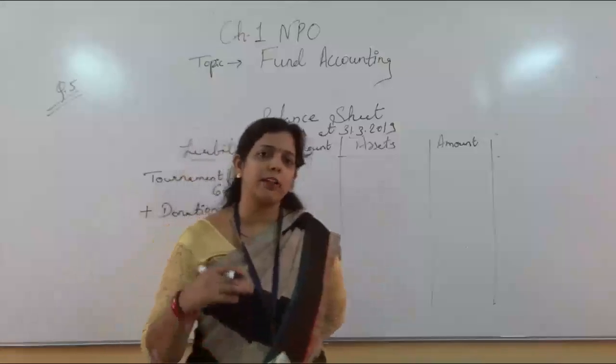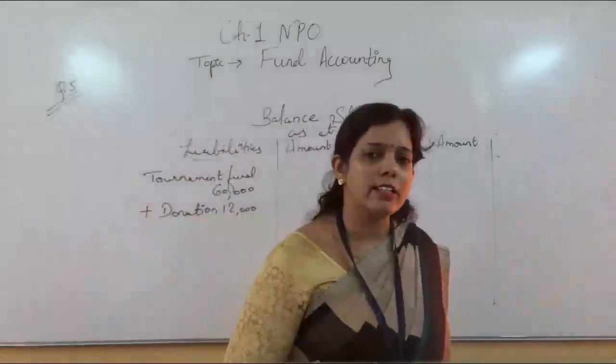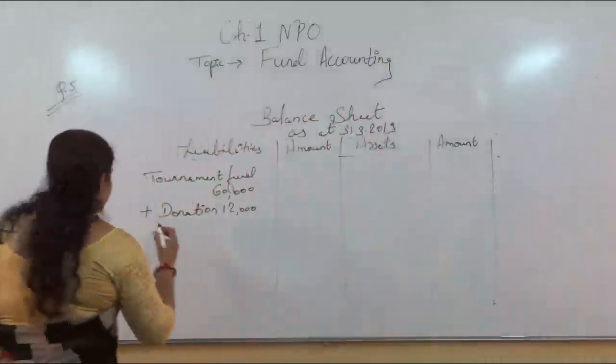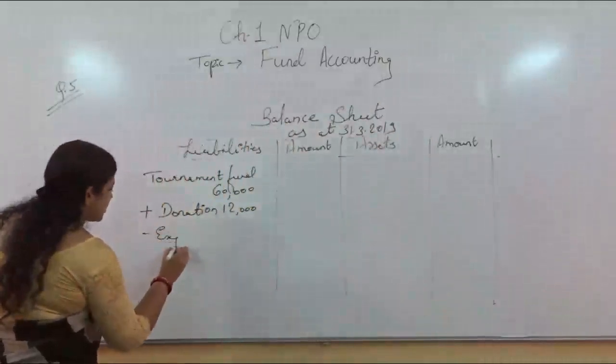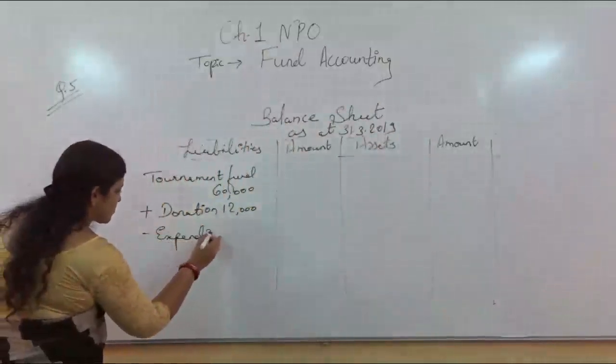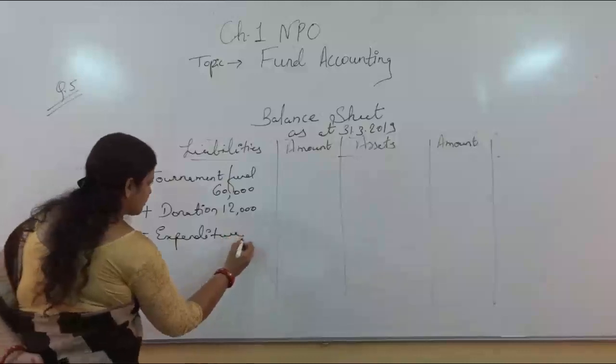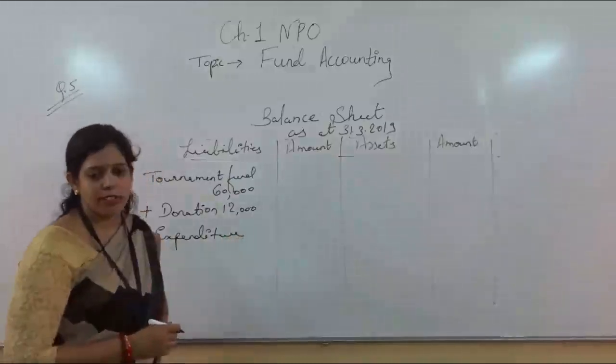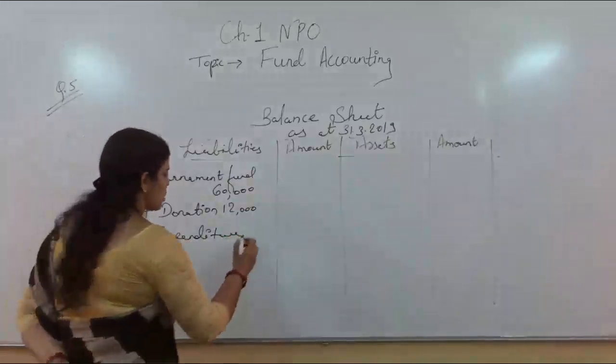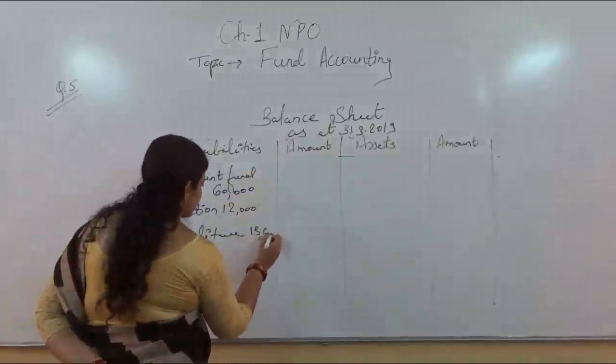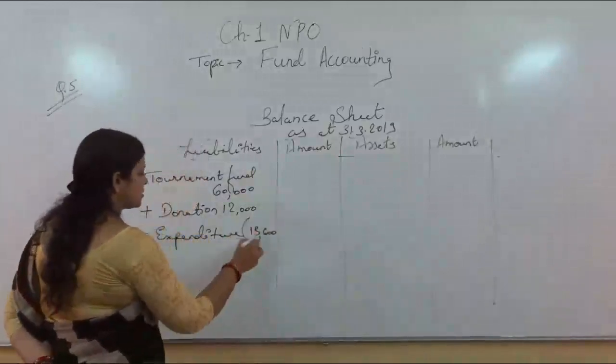Next item you can see is expenditure incurred for conducting the tournament. Whenever expenditure is incurred, it will decrease the value of the fund. So decrease it, expenditure incurred. How much expenditure is there? 13,600. It will be subtracted.